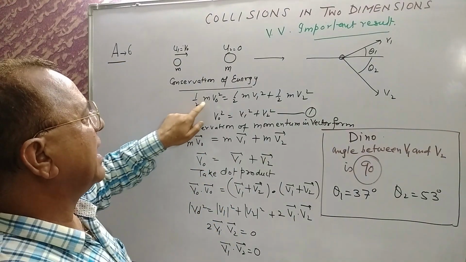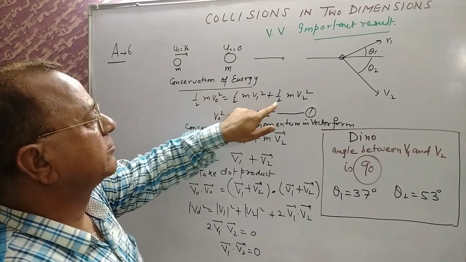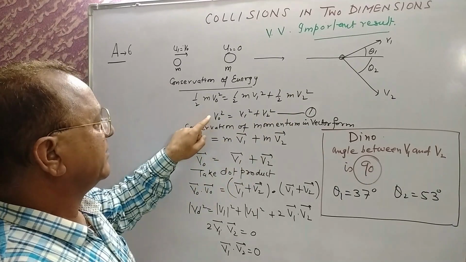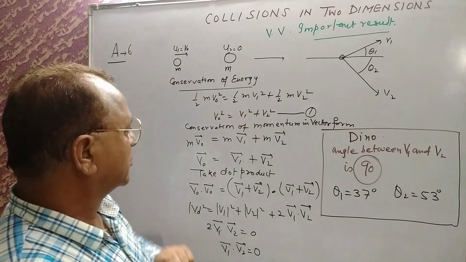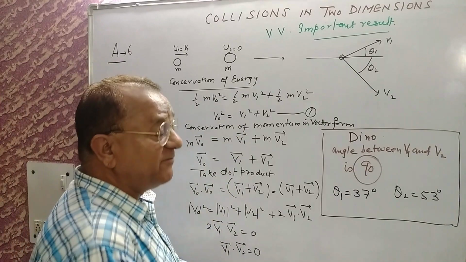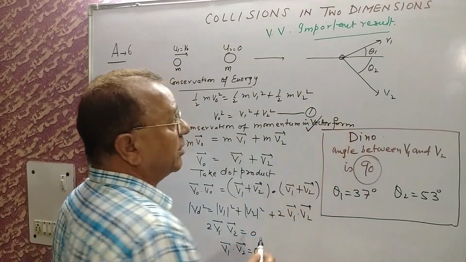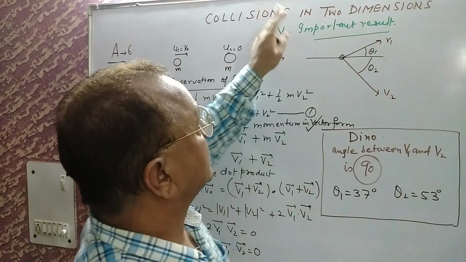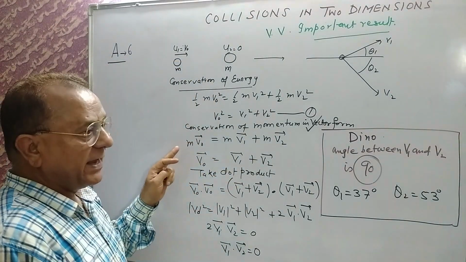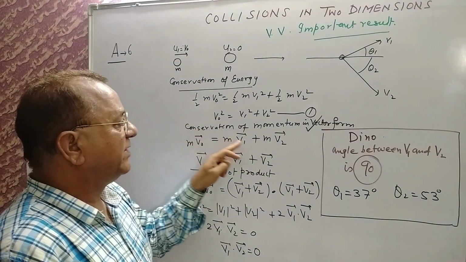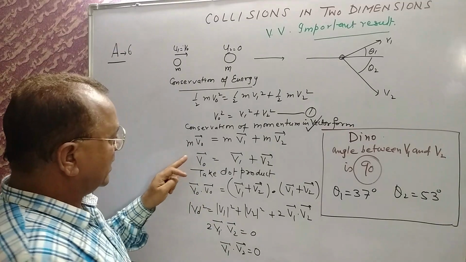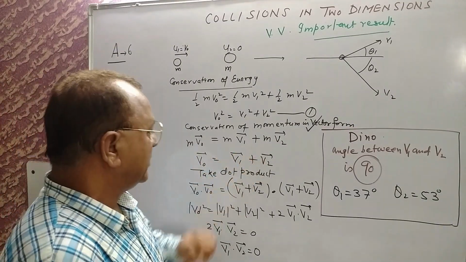Conservation of energy gives you half m v0 square equal to half m v1 square plus half m v2 square, so v0 square is equal to v1 square plus v2 square. Conservation of momentum in vector form: remember this, because this is a 2-dimensional collision, therefore vector form will be applied. m v0 vector is equal to m v1 plus m v2, so v0 is equal to v1 plus v2 in vector form.